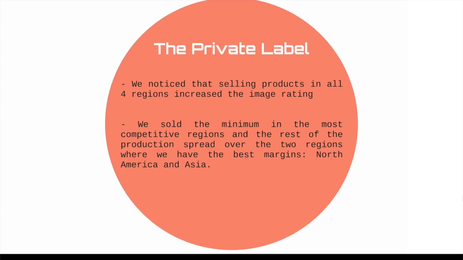So now let's have a look at the private label market. We noticed that selling products in all regions increased the image rating. So we always made sure to have the minimum pairs available, that is to say 100 pairs available in all 4 regions. And we spread the rest of the production over the 2 regions where we have the best margin, that is to say North America and Asia.